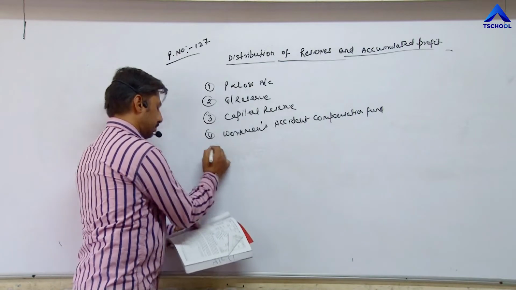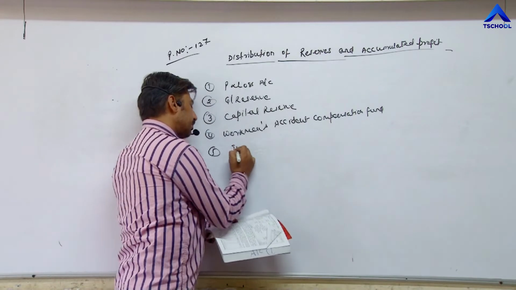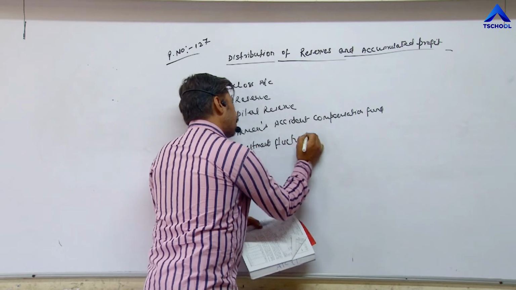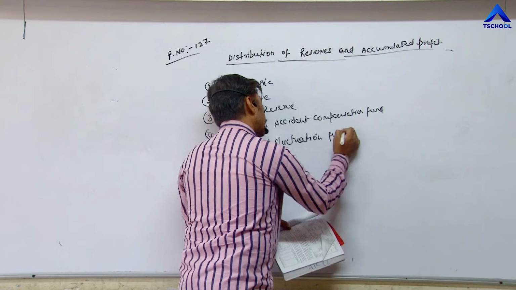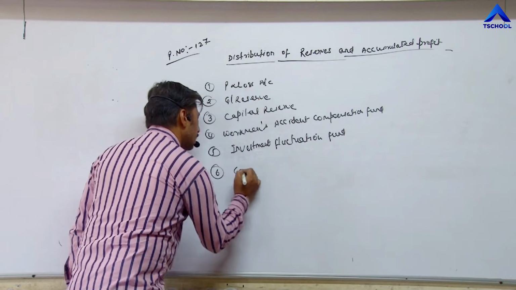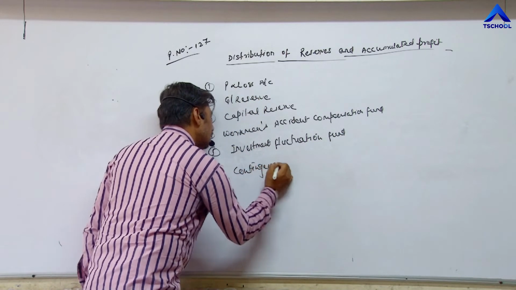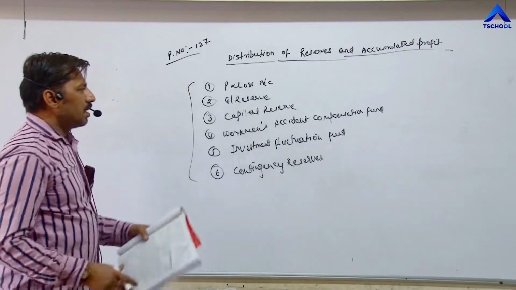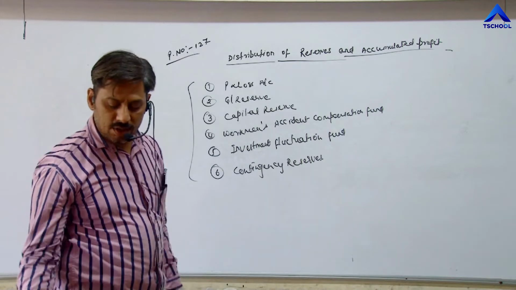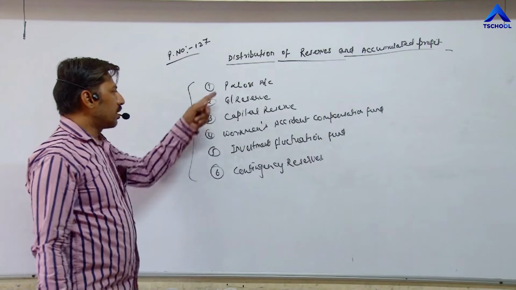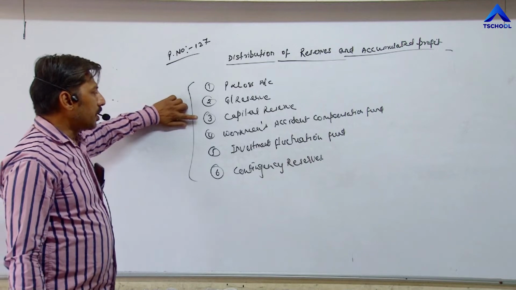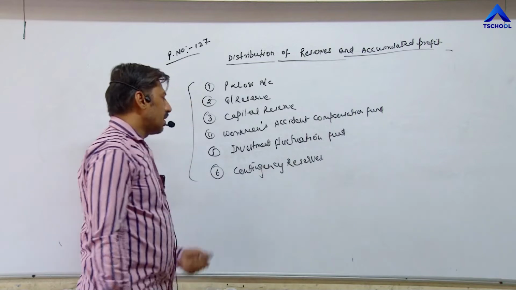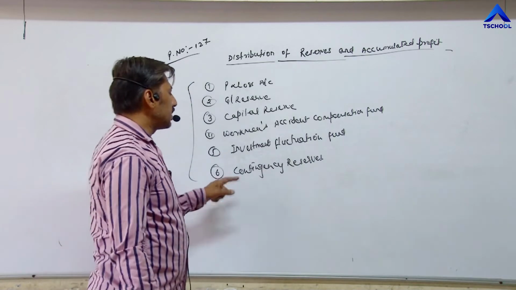And fifth, investment fluctuation fund. And sixth, contingency reserves. These are reserves, free reserves and accumulated profit: profit and loss account, general reserve, capital reserve, workman's accident compensation fund, investment fluctuation fund, and contingency reserve.